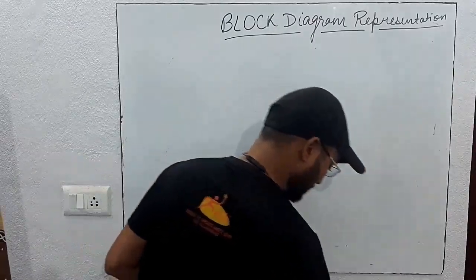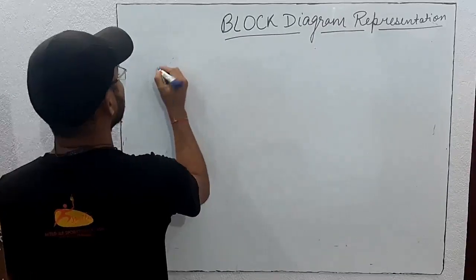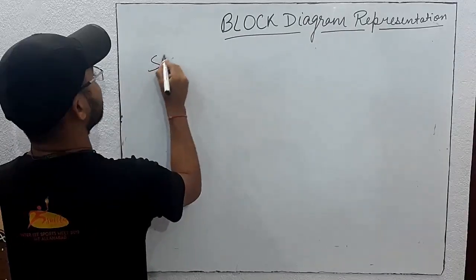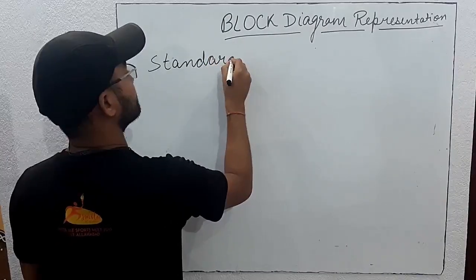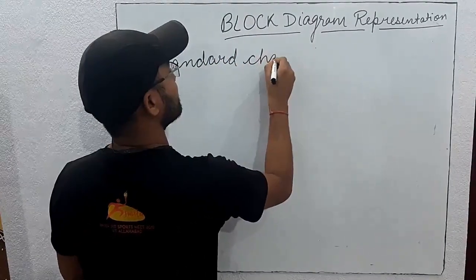So the next part is the standard characteristic equation.